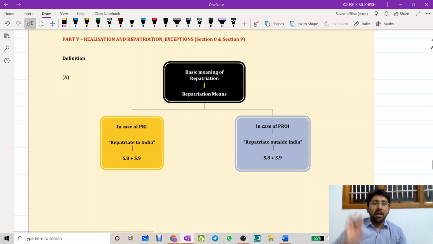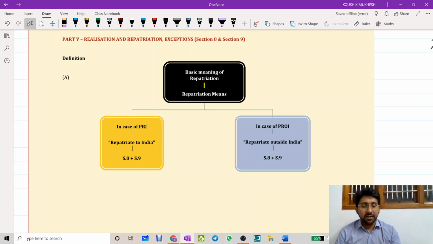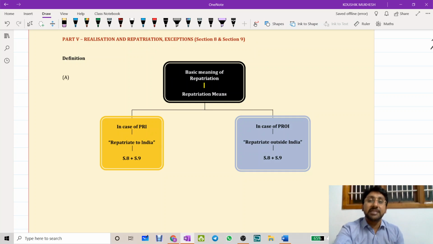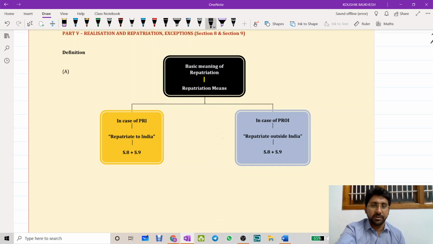Next issue, realization and repatriation. Everyone will be surprised to see that there are two types of transactions: one is the current account, another is the capital account. You completed the capital account transaction, but the current account transaction is not yet completed, and you have directly gone to realization and repatriation. I'm going to cover current account transactions separately at the end of this session. First, let me complete some small issues like realization and repatriation.